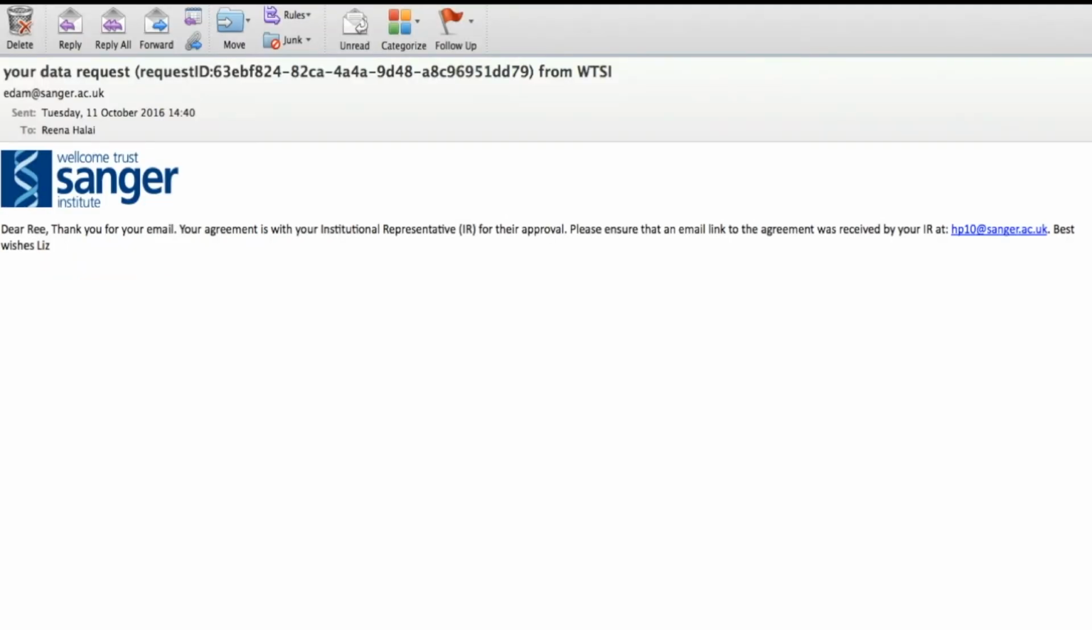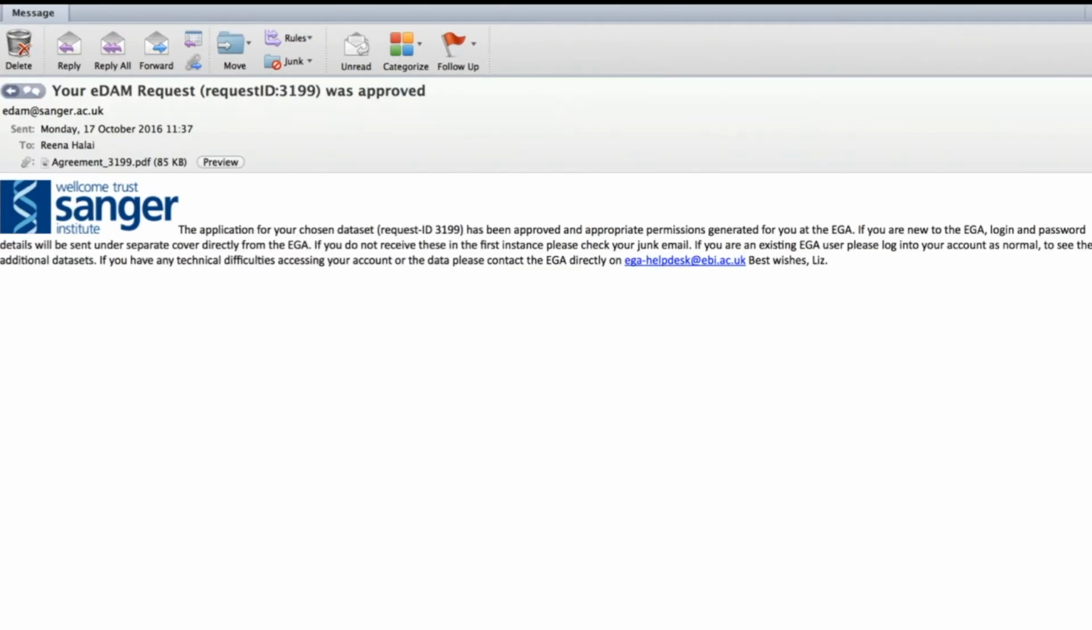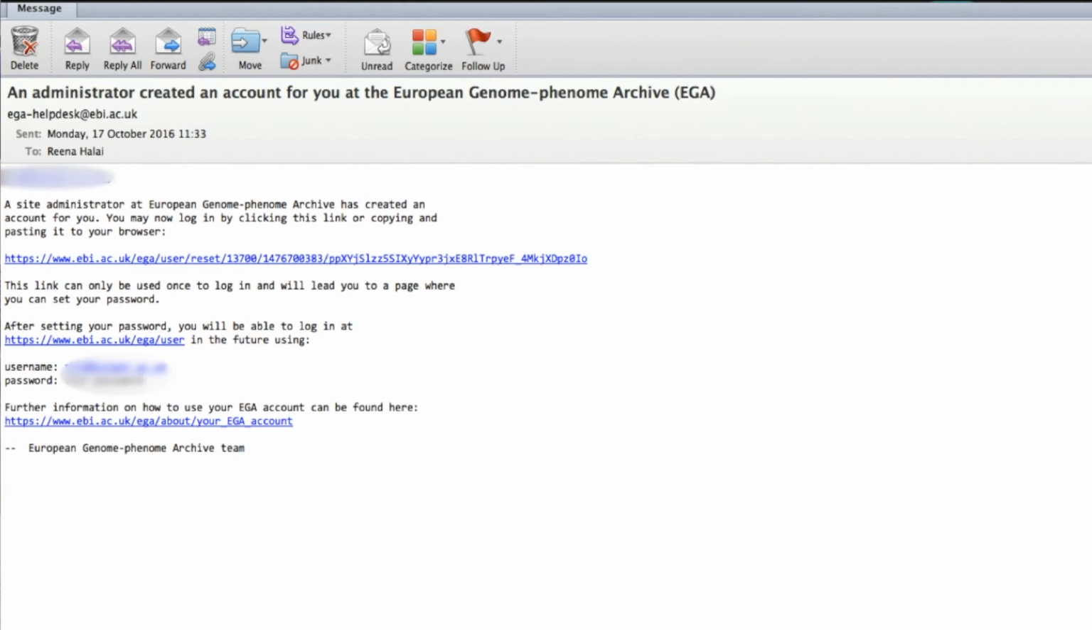Immediately after submitting an application, you will receive an email to confirm your agreement is with your institutional representative for their approval. Once approved, the Data Access Committee at the Wellcome Trust Sanger Institute will review your application. Once access is granted, you will receive an email stating the application for your chosen dataset has been approved and appropriate permissions generated for you at the EGA. You will now have login details for the EGA. You can log in, locate the HipSci data, and begin to download the data for the cohort you selected.